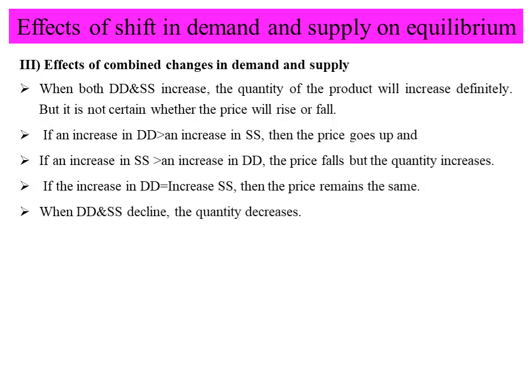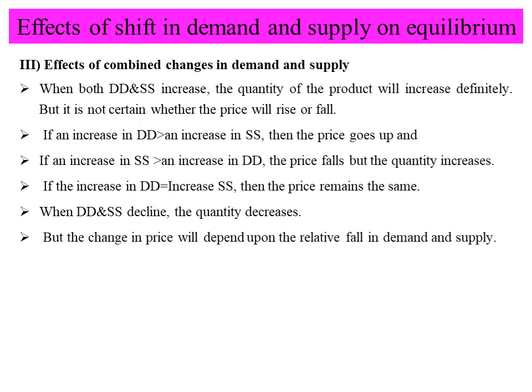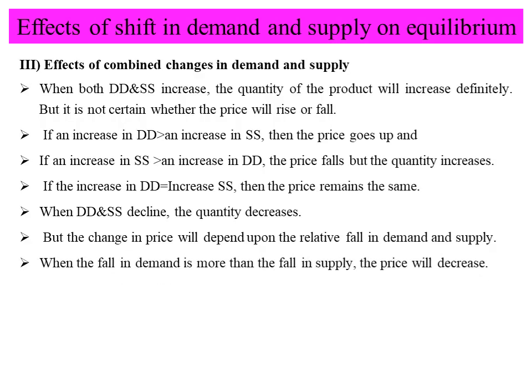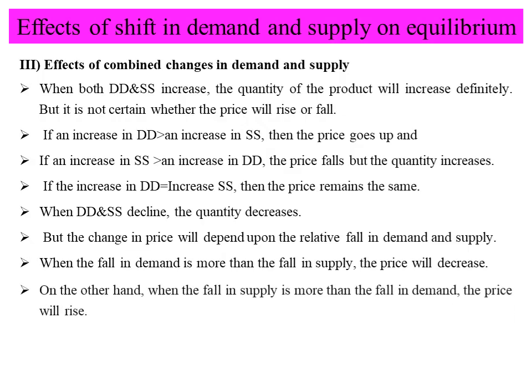When demand and supply decline, the quantity, as you know, decreases. But the change in price will depend upon the relative fall in demand and supply. When the fall in demand is more than the fall in supply, the price will decrease. That is the law of demand: price increases, demand decreases.